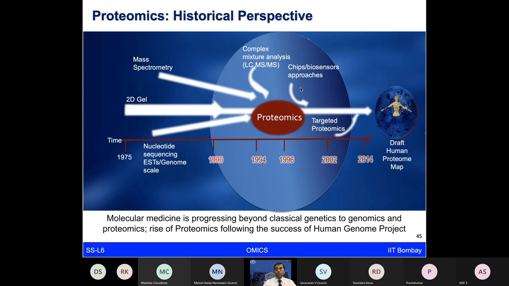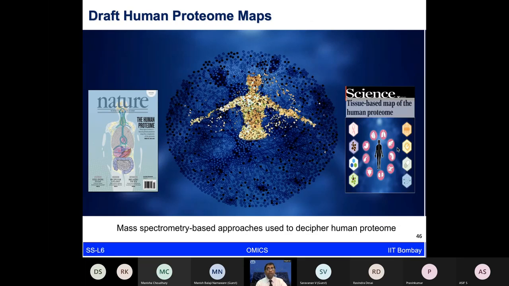And as we were going through the trajectory, now we also have the draft human proteome maps. So this was one of the major boosts of the field, how you have seen the entire journey to study the amino acids to the proteins and different types of protein and the complex proteome formation. But now what is the end point of this? Can we know which proteins are present in the human body? That's where studying the human proteome was one of the big projects, and a draft of the human proteome was published in 2014 and 2015. Still, it was not a complete draft.